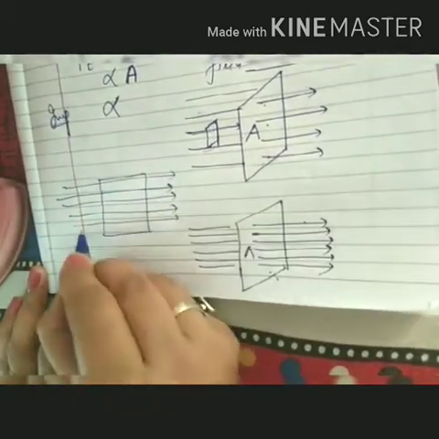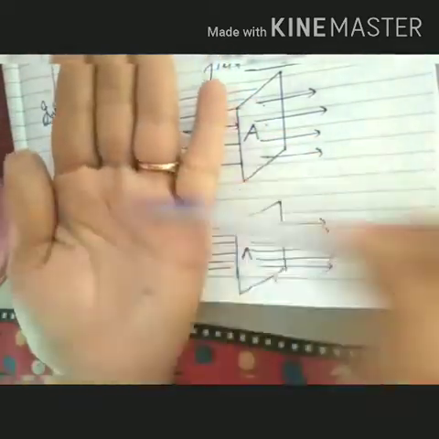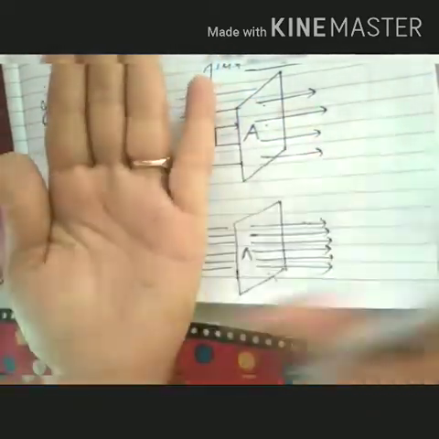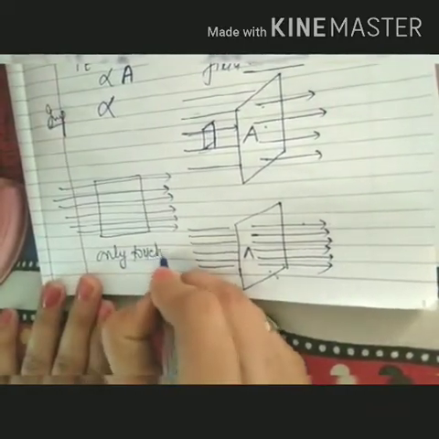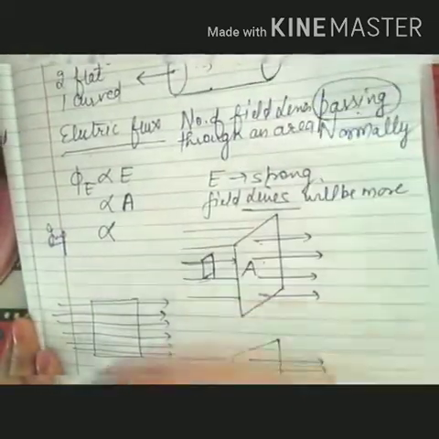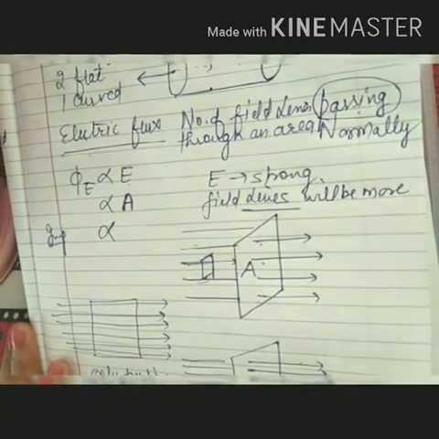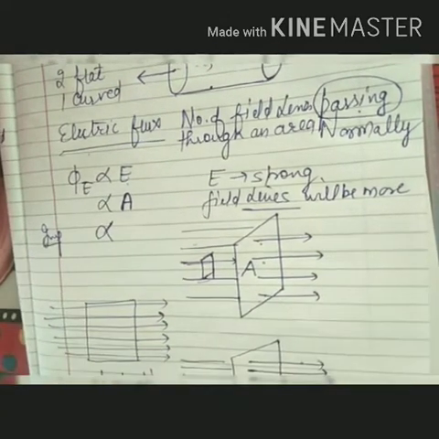Imagine it in 3 dimensions, just like the hand, and field lines will not pierce, only they will touch. Only touching will be there. Field lines will not pass through the surface. It means by changing the orientation, the flux also changes.